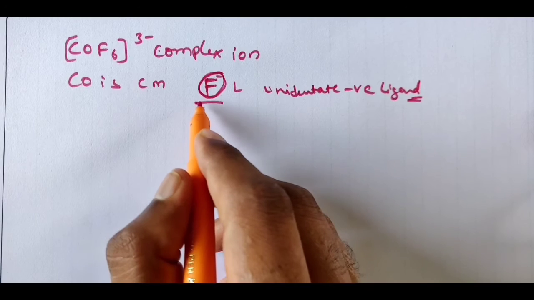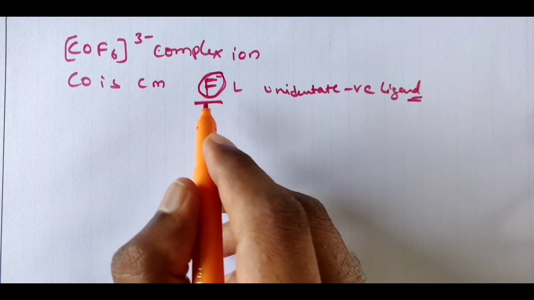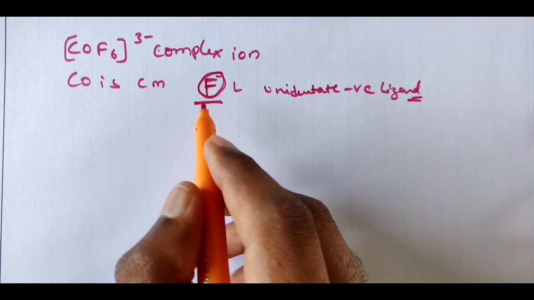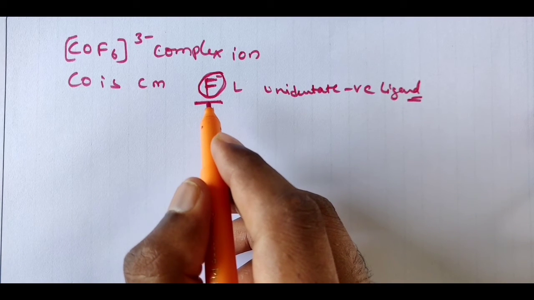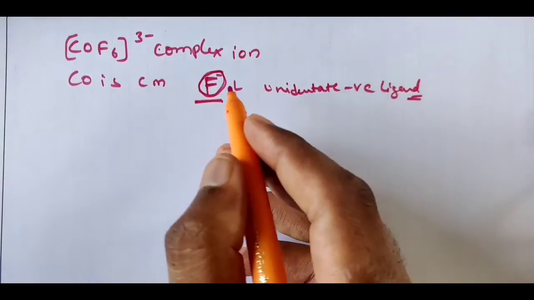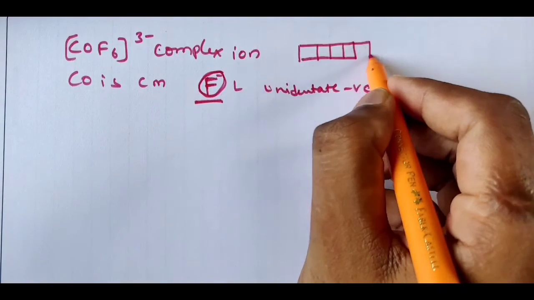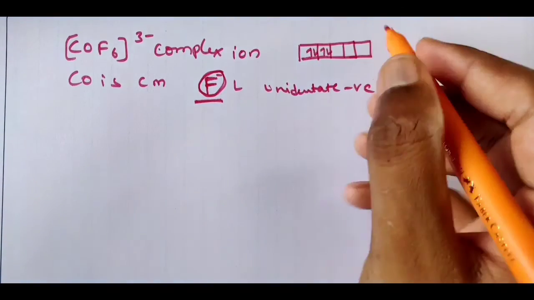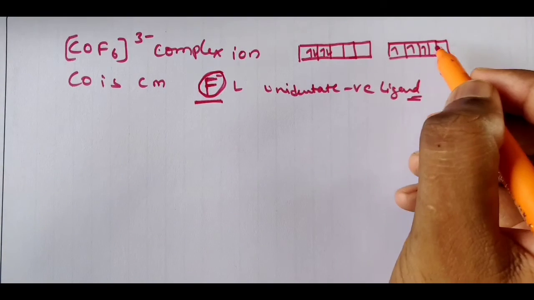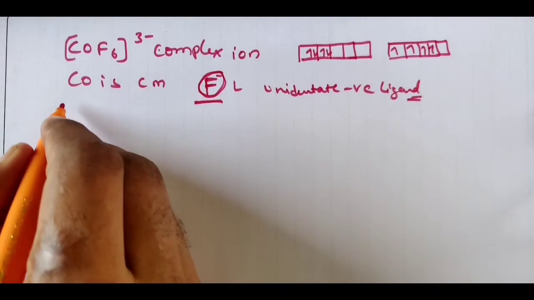Okay, here fluorine is a weak ligand. On what basis are you going to say? Among weak ligands, we know that all the halogens are weak field ligands, and if the donor atom is oxygen or sulfur, then you can say they are weak ligands, and even halogens are also weak ligands. In the previous example I said, if a strong ligand is there, then in the 3d orbital pairing of electrons will take place. If a weak ligand is there, then there is no pairing as usual. If unpaired electrons are there, then those unpaired electrons will remain as such. Clear?